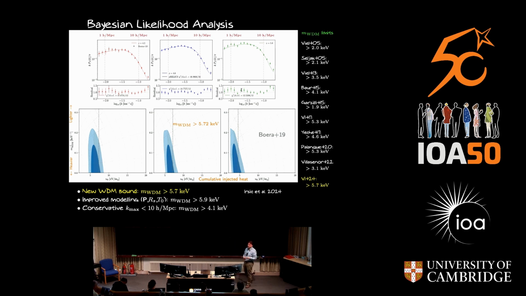And this is not something that's been done for the first time. This is a result of almost 2 decades of effort, some of which was started here at the IOA with Matteo Viel and Martin Haehnelt. It's really trying to use the Lyman-alpha forest small scales and pushing to smaller and smaller scales. We're going below 100 kiloparsecs in co-moving size, where we're tracing down the amount of fluctuations in the intergalactic medium. And this is providing us new constraints on warm dark matter models.